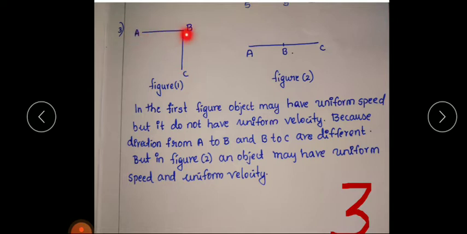So from A to B, it is a straight line, but from B to C, there is a curve. So here the direction changes, so the velocity changes, but there is no change in speed. That is why the object may have uniform speed along A, B, C, but it will not have uniform velocity. But in figure 2, an object may have uniform speed and uniform velocity, because here the direction and magnitude do not change, because this is a straight line.